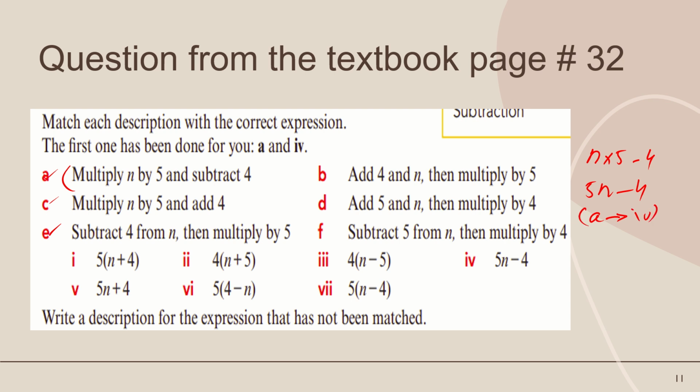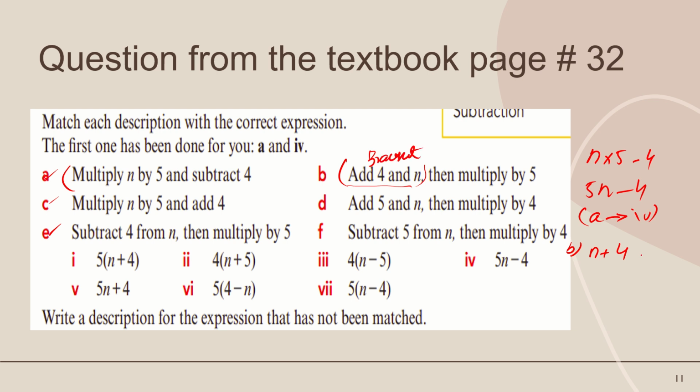Okay, the remaining, B. Let's suppose B: add 4 and n. How can we write it? n, add 4. So why do we write n plus 4 first? Because these two numbers will come in the bracket. I must follow the rule BIDMAS. Here bracket is first, so these two numbers will come in the bracket.